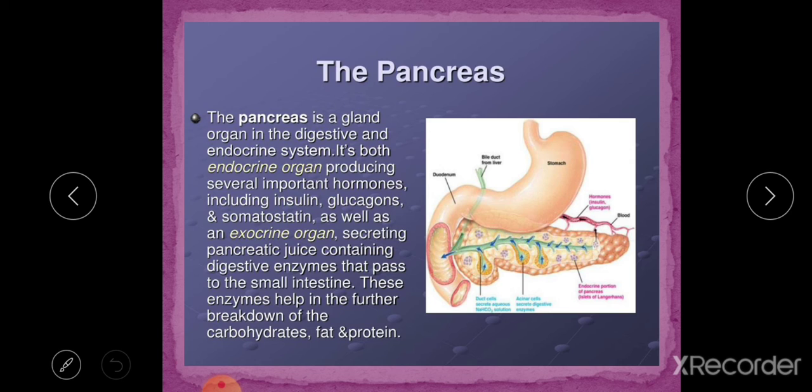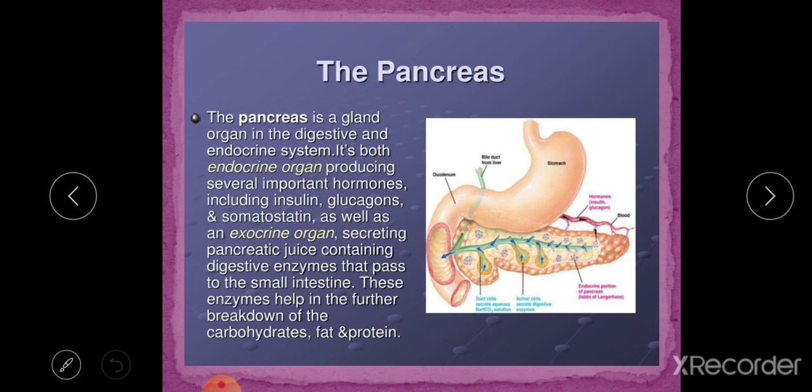These are the important accessory glands. Pancreas. The pancreas is a gland organ in the digestive and endocrine system. It is both an endocrine organ, producing several important hormones including insulin, which controls blood sugar level, glucagon and somatostatin, as well as an exocrine organ secreting different pancreatic juices containing digestive enzymes.